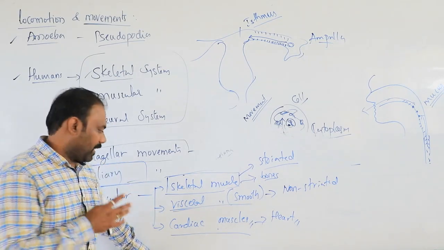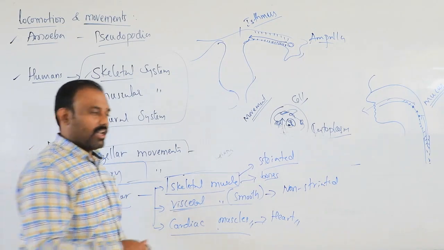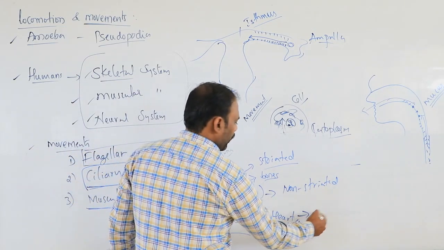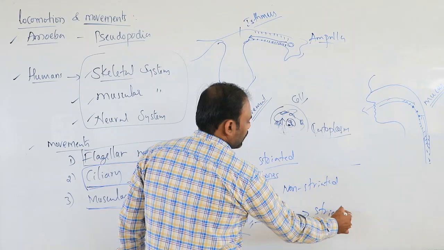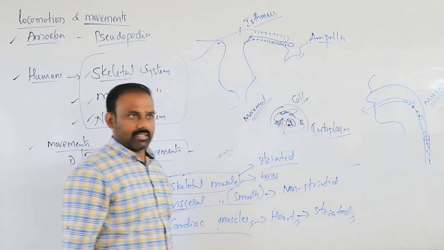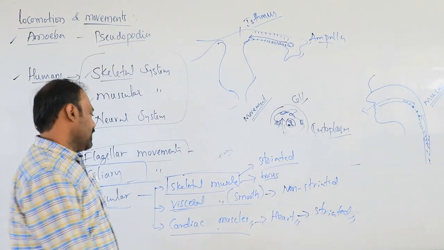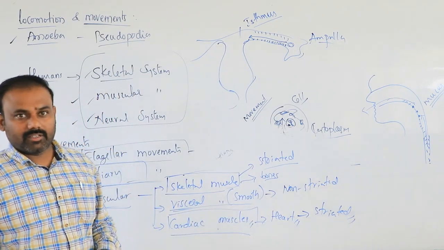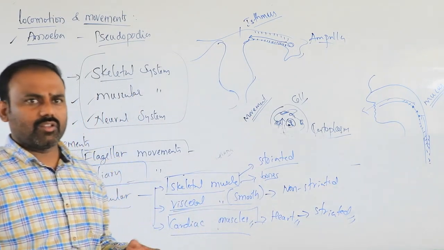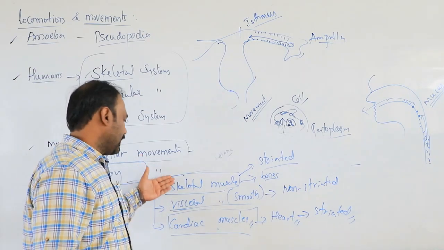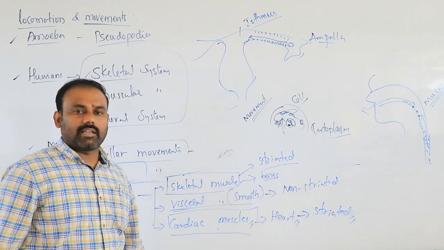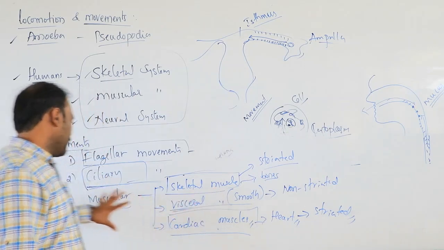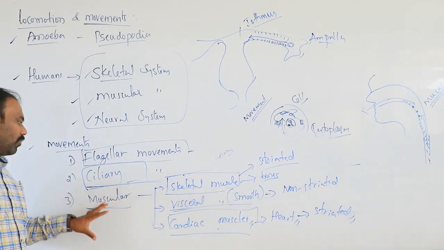They are made up of cardiac muscles, which are also called striated muscles, and they are self-excitable. Excitability and flexibility are present in the skeletal muscle, visceral muscle, as well as the cardiac muscles. These three come under muscular movement.